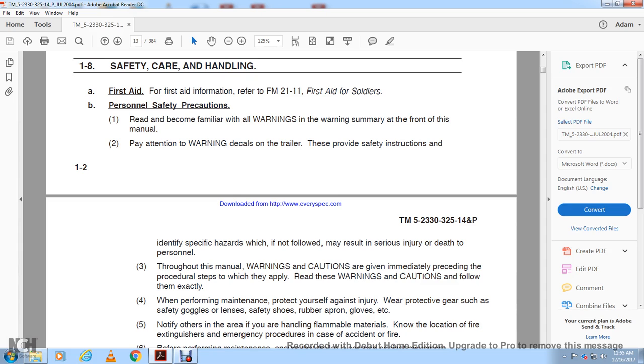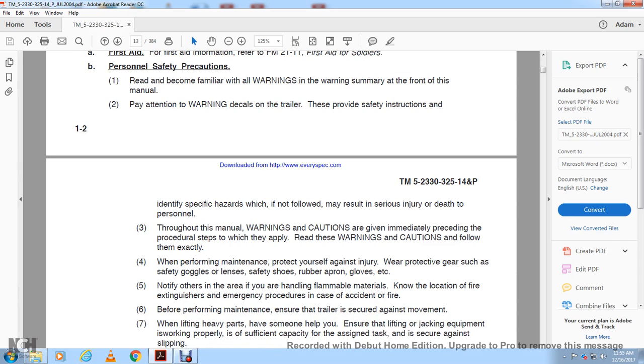When performing maintenance, protect yourself against injury by wearing protective gear such as safety goggles, safety shoes, rubber apron, gloves, etc. Notify others in the area of the handling of flammable materials. Know the location of the fire extinguisher and emergency procedures in case of an accident or fire. Before performing maintenance, ensure the trailer is secured against movement.